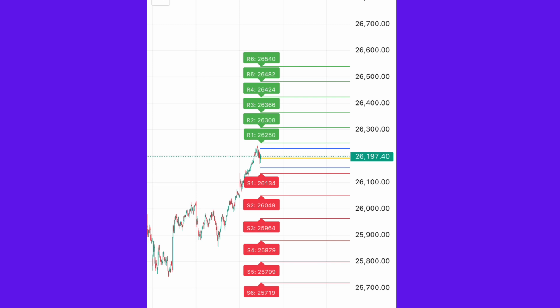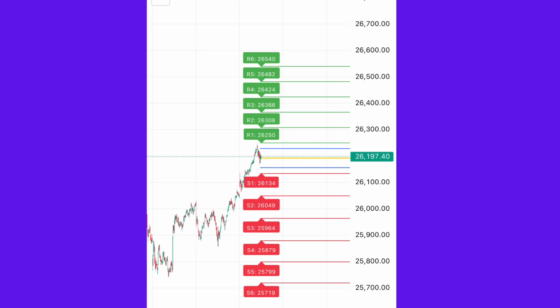Key support or resistance levels. Our levels for today remain as follows. Resistance levels. R1: 26,250, R2: 26,308, R3: 26,366, R4: 26,424, R5: 26,482, R6: 26,540.